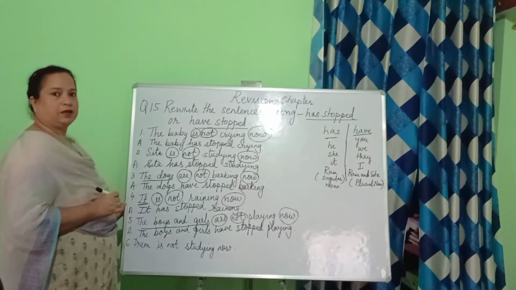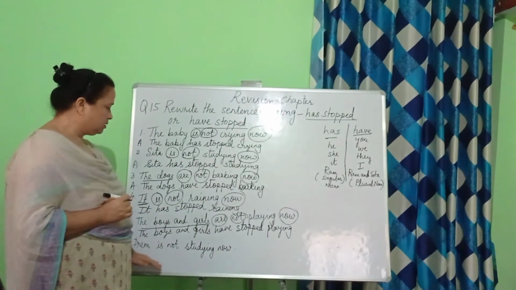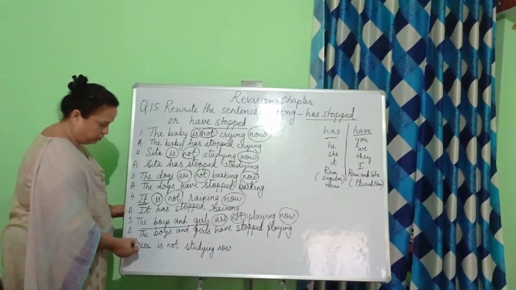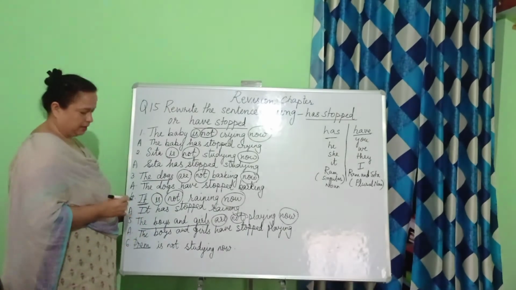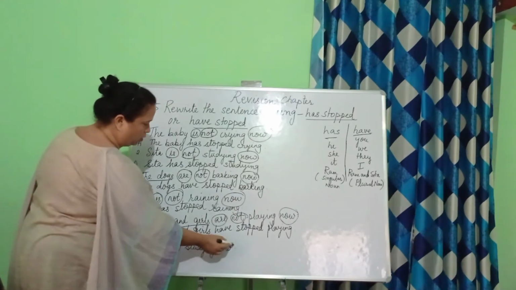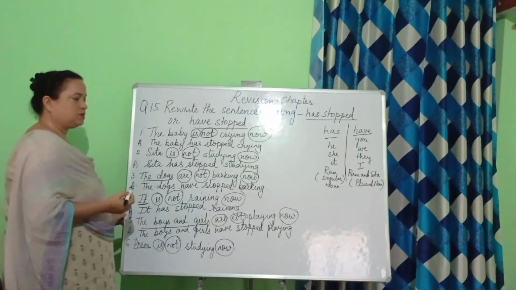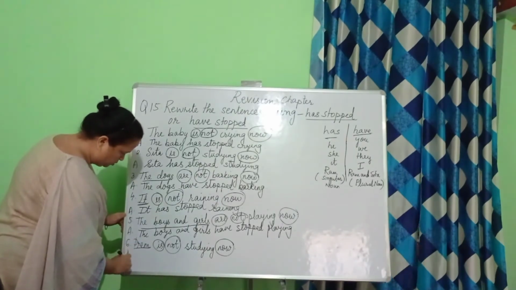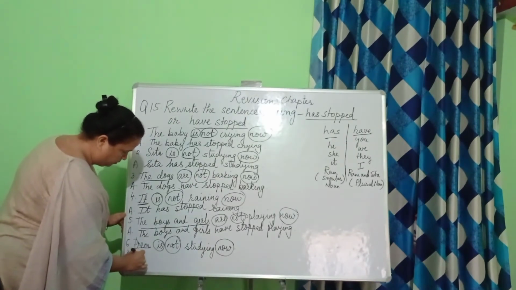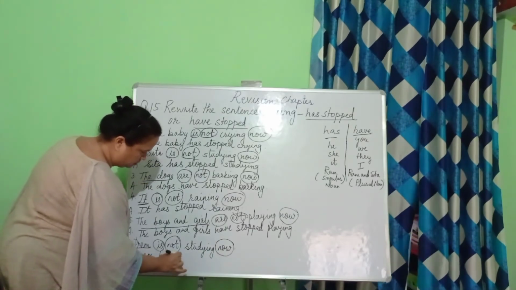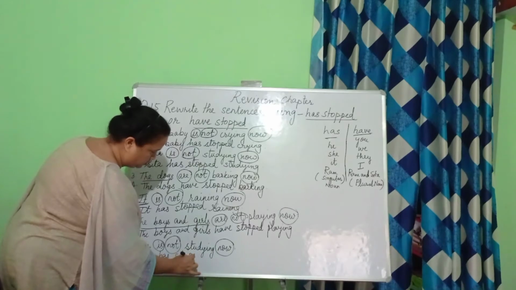Now let us have a look at the last sentence. Prem is not studying now. So since the subject is in the singular form, we will be using has. And what are the words to be removed? Is, not, now. That means he is doing something else now. He may be playing cricket. So let us write the answer. Prem has stopped studying.